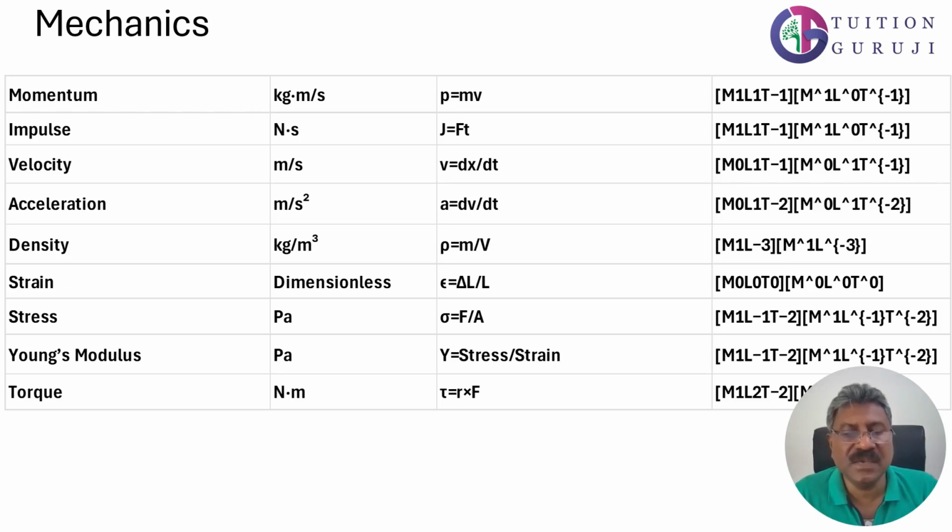So strain is dimensionless, being a ratio of two lengths. Stress is M1 L raised to minus 1 T raised to minus 2. Young's modulus, the unit is Pascal and the dimensional formula is M1 L raised to minus 1 T raised to minus 2. Torque is nothing but work and the dimensional formula is M1 L square T raised to minus 2.